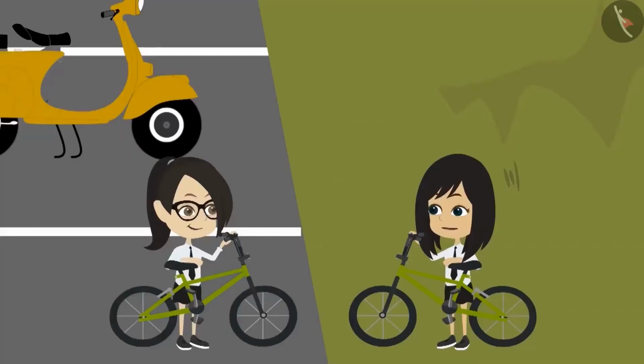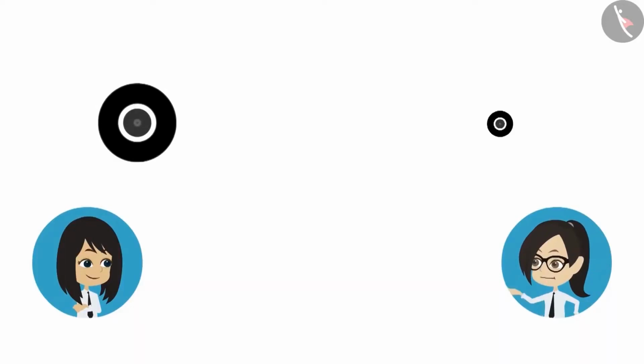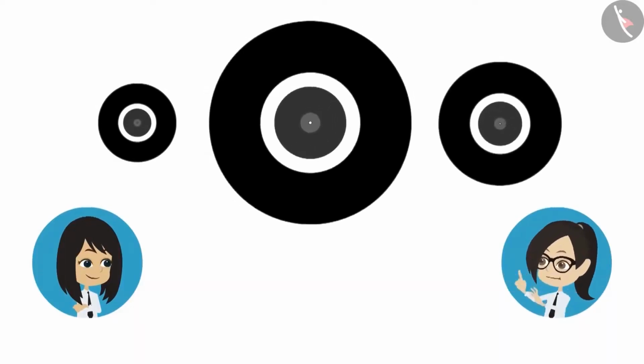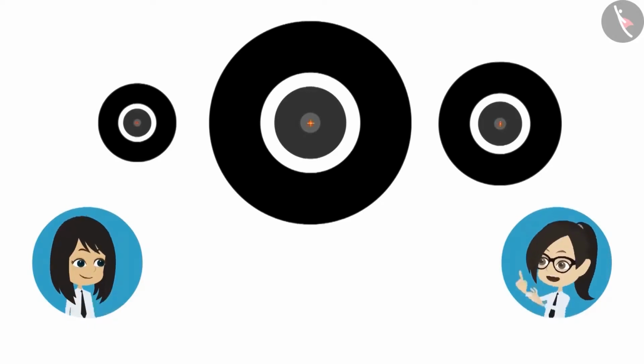Yes. Now that we have measured the wheels of the bicycle, why not measure the rest of the wheels as well? Yes, let's measure all the wheels. Here is the wheel of the scooter. This is the front wheel of the tractor. And this is the tractor's rear wheel. Now let's find the center for all. Here is the center for all wheels.